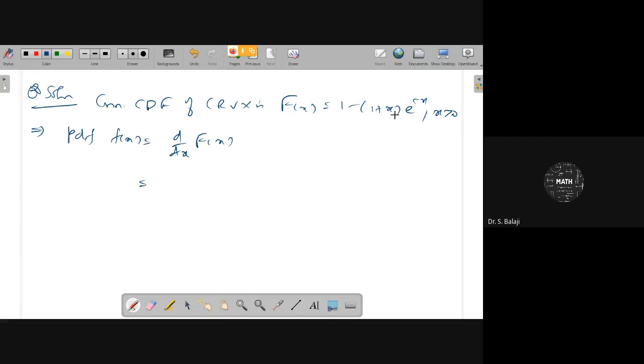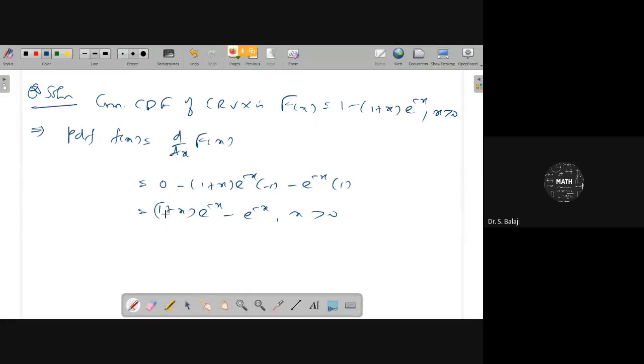Now differentiate this part. The first one is 0, and then the second part uses the uv model. Therefore (1 plus x) e to the power minus x into minus 1, and keep e to the power minus x as it is, and differentiate this part, which gives 1. Therefore we get plus (1 plus) e to the power minus x minus x e to the power minus x, for x greater than 0.